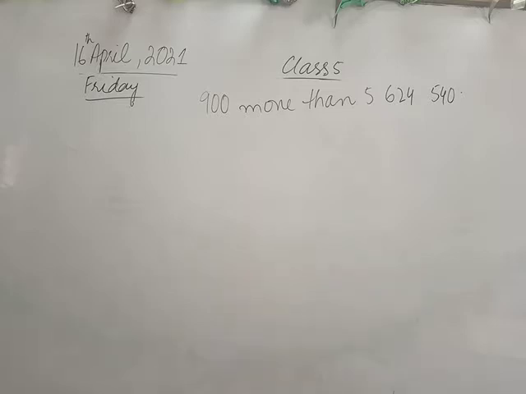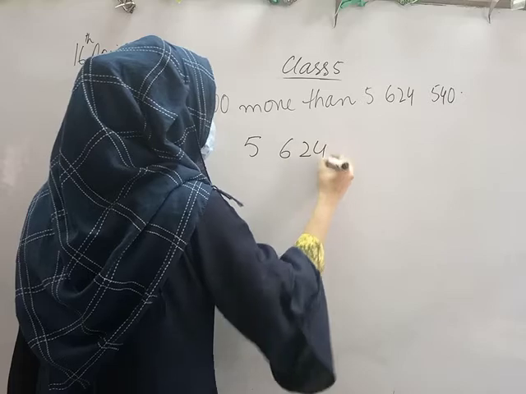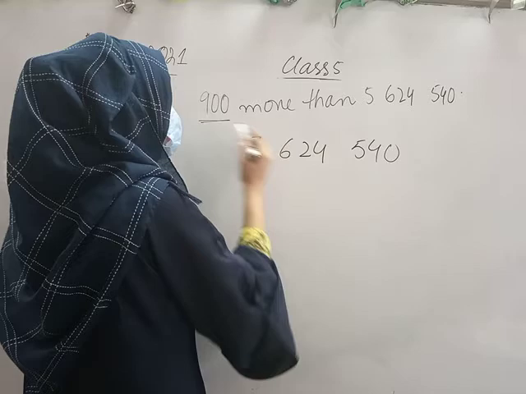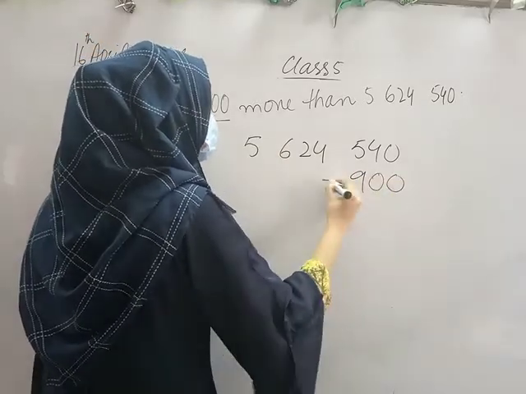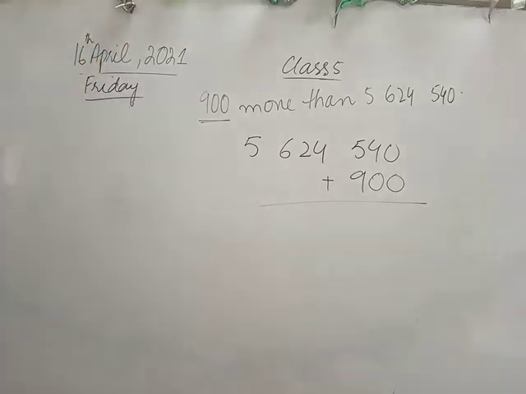So what would we do, class? हम क्या करेंगे? Who will tell me? Yes Sikandar? More than means addition. So first of all we will write 5,624,540 and the other number which we will add, which is 900 in total.